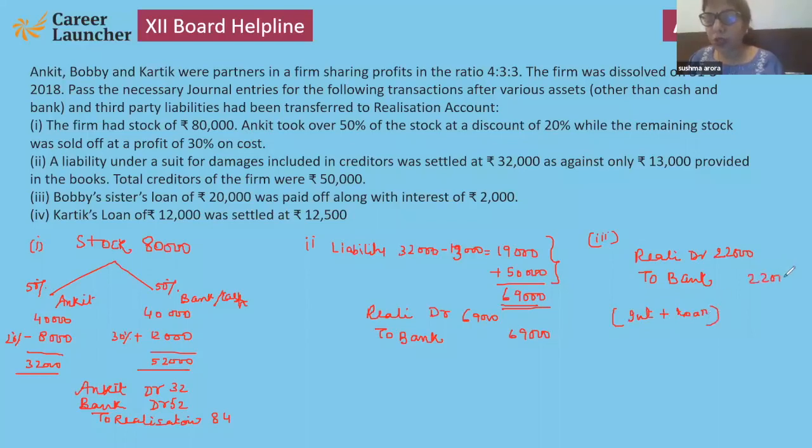So 22,000. Now fourth entry. Karthik's loan of rupees 12,000 settled at 12,500. So simple. Karthik's loan debit, that is 12,000, but it is settled by bank at 12,500. So the 500 will be transferred to the realization account.